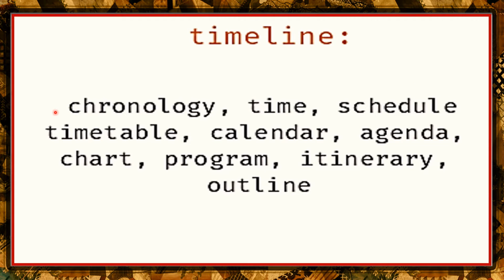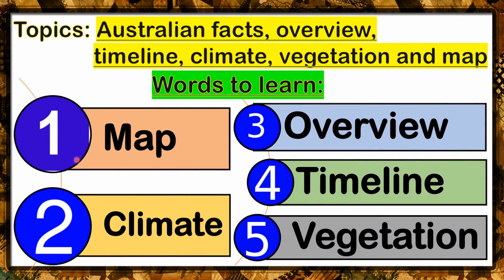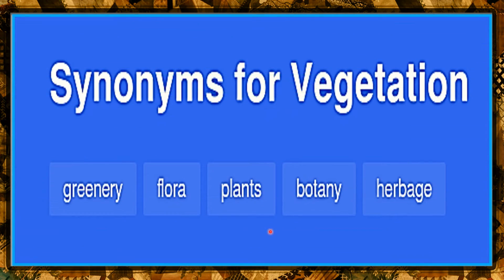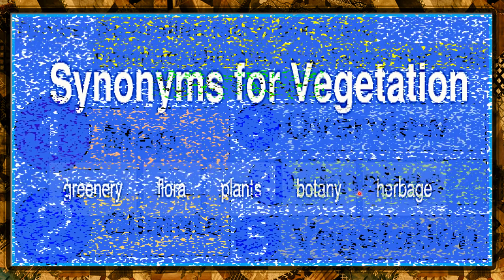The next word is timeline. It means chronology, time, schedule, timetable, calendar, agenda, chart, program, itinerary, and outline. And the last word is vegetation. Synonyms for vegetation are greenery, flora, plants, botany, and herbage.